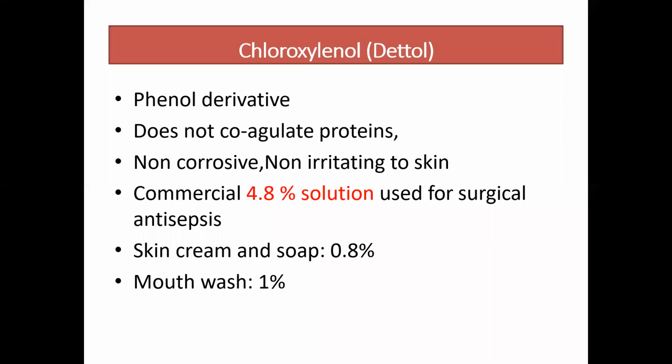Because the soaps dissolve in water, the solution becomes whitish in color. How is it possible? Because Dettol is made of different soaps, and the main active content is chloroxylenol, a disinfecting agent. It does not coagulate protein, but it can kill the microorganisms with the help of this. It is non-corrosive; Dettol is not corrosive. We can apply it directly to the skin also. It is non-irritating to the skin. The commercial 4.8% solution is used as a surgical antiseptic, so the concentration should be 4.8%.